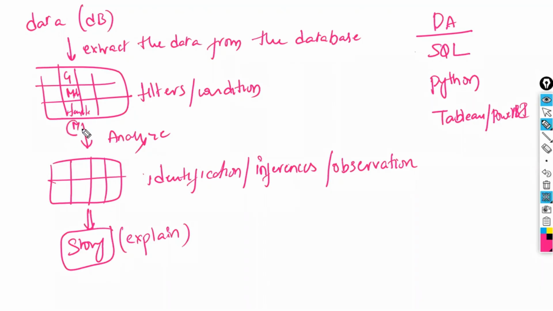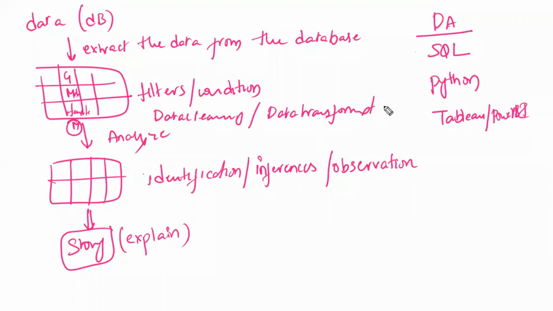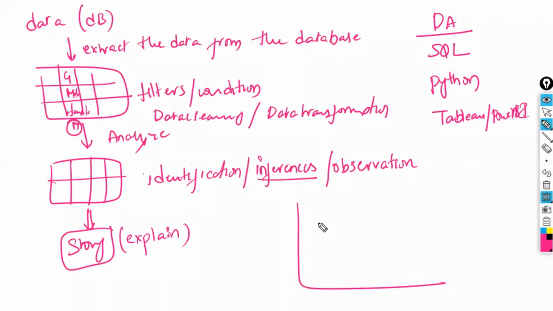So what we have to do is convert this M to male, or convert this male to M, either way. These transformations we have to do. We have to clean the data first: data cleaning and data transformation. Then, by analyzing the data, whatever inferences you have observed, you create a story and explain it: sir, in your past data, this happened.